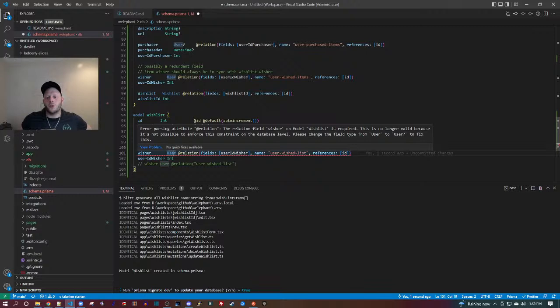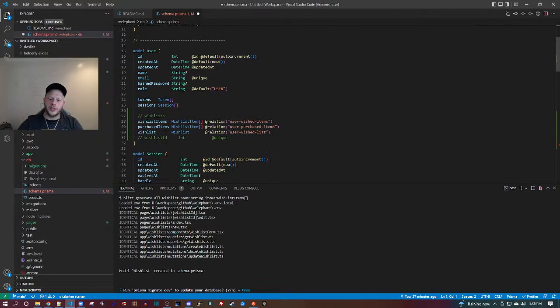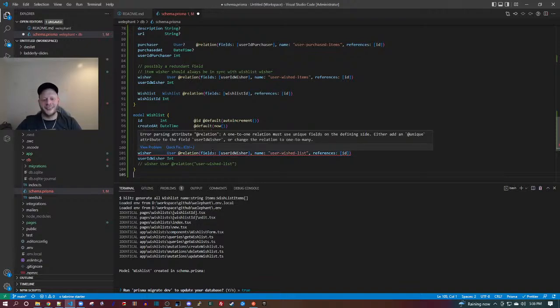So the relation field wisher on model wish list is required. This is no longer valid because it's not possible to enforce this on the database level. So it wants me to make the user wish list optional. I wonder if I can make the wish list optional and if that will fix the problem. Nope.